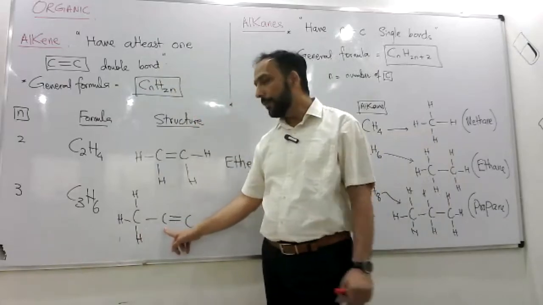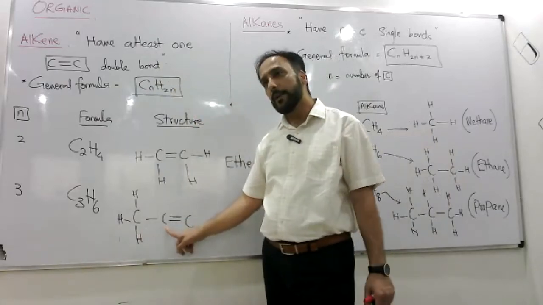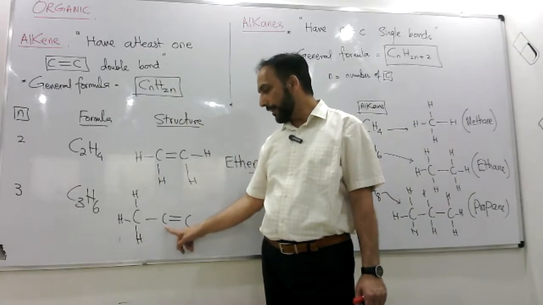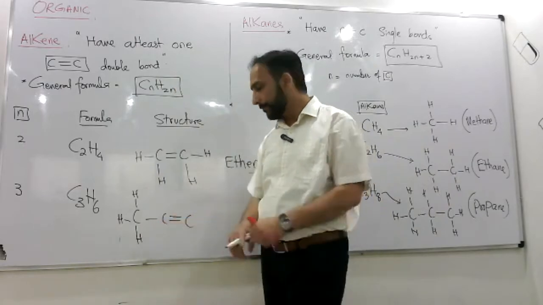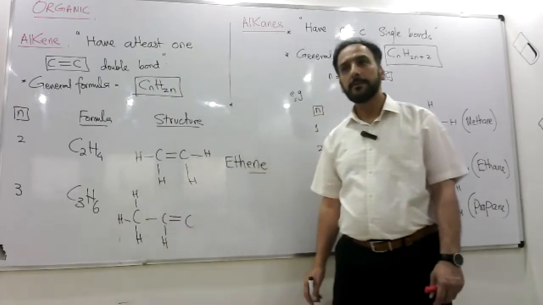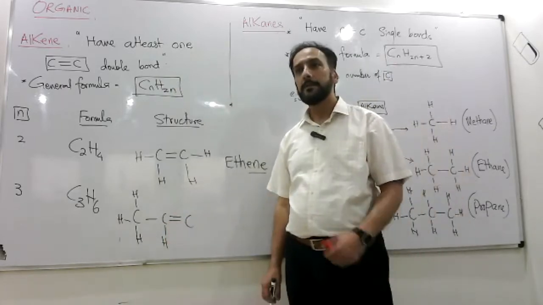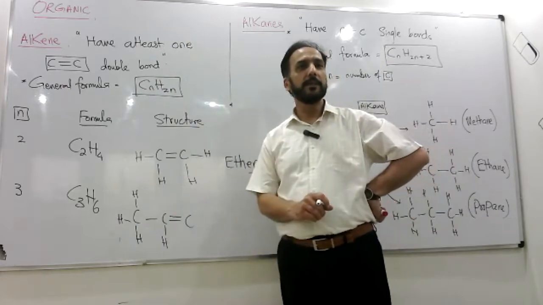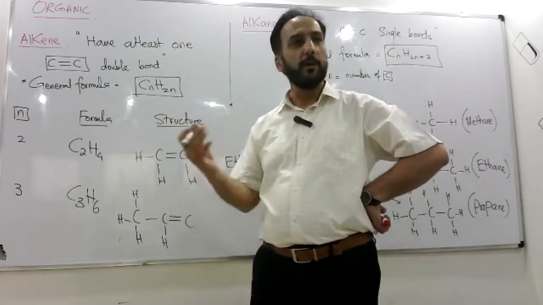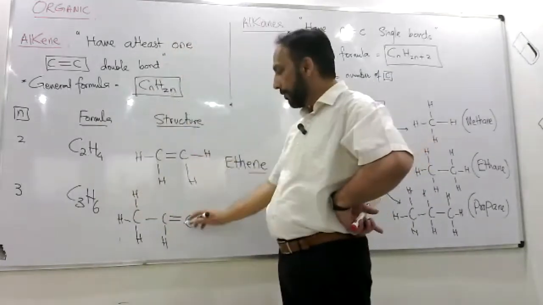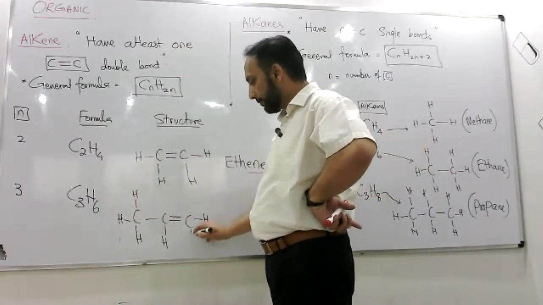Umar, how many hydrogen should I give to this carbon? 1. Good, because this carbon is making already 1, 2, 3 bonds, right? And the last carbon? 2. जितने बॉन्ड्स रह गए बस उतने, 2 बॉन्ड्स रह गए तो 2 हाइड्रोजन.